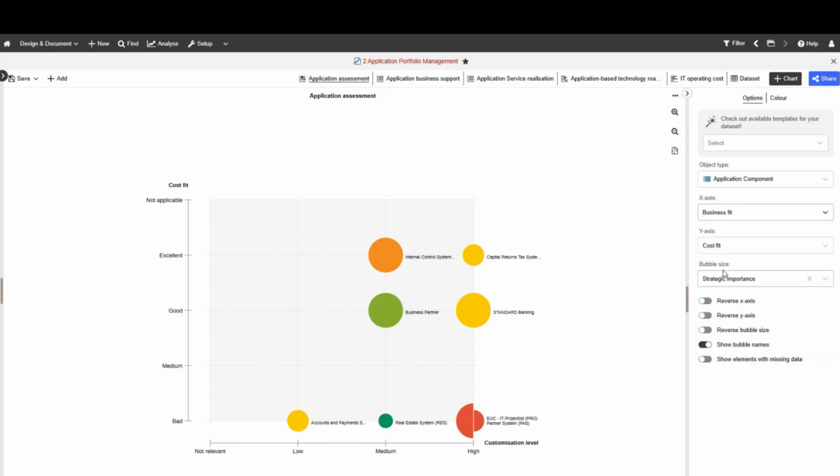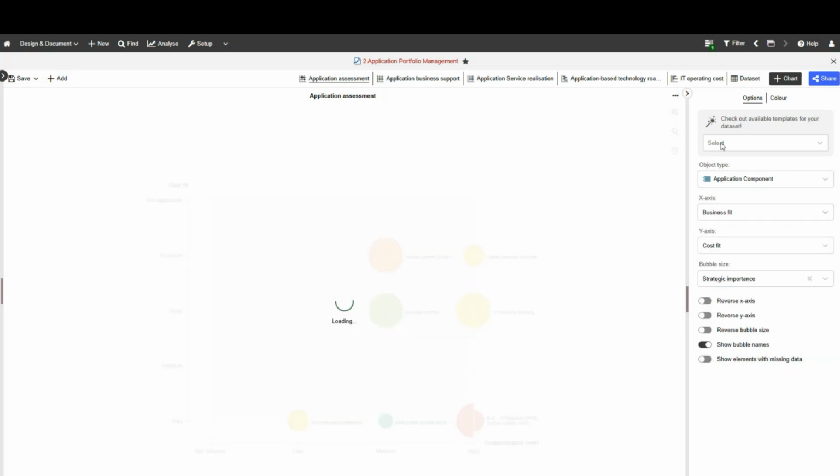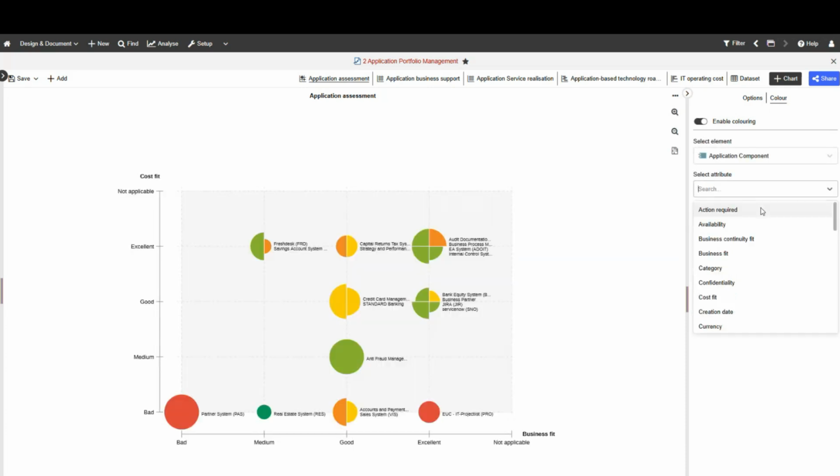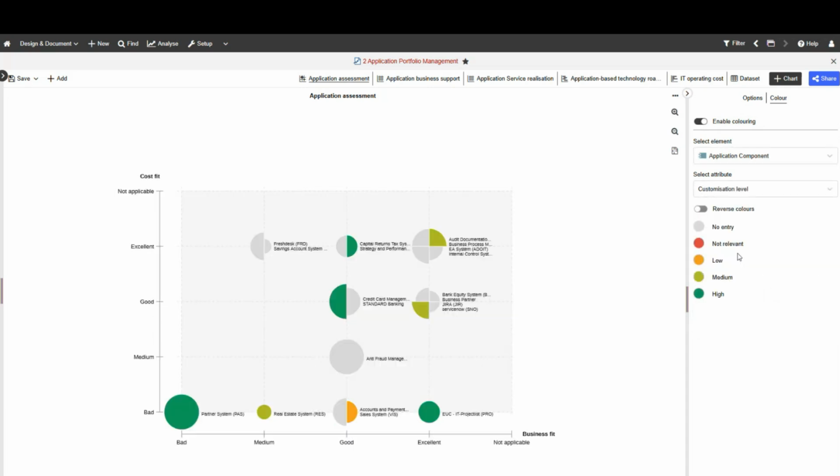Let's go back here to business fit, and let's go into the color. So in the color, you can enable it here, clicking it on and off and selecting basically a fourth attribute, right? So if you say the customization level, let's focus on that. You see that it's a very high customization level. Maybe we should reverse it here, being red, meaning that as it's customized, probably lots of effort is in it too. So this kind of pinpoints more to me, it makes it more clear that this one here, for instance, is the one I need to focus on a bit more.